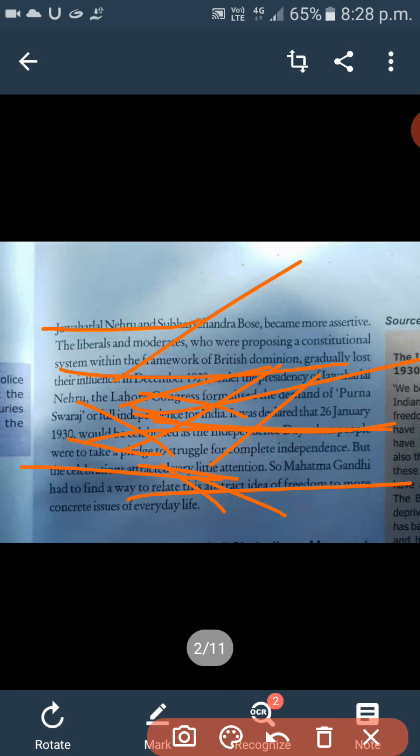So guys, I hope you understand the historical background of civil disobedience. I have also provided all the discussion on this topic in PDF form, where you will find the overall material related to civil disobedience. I hope you have understood this topic properly and know the main reasons and causes of civil disobedience.